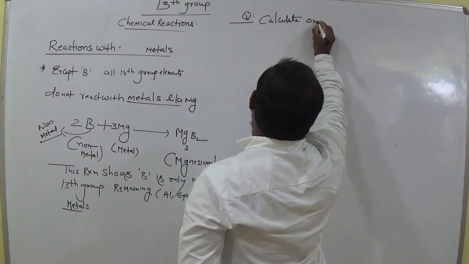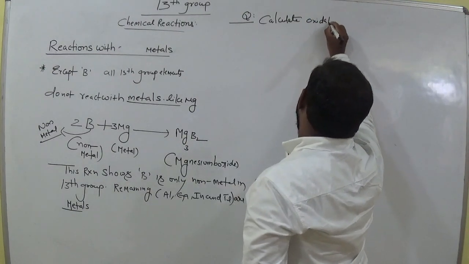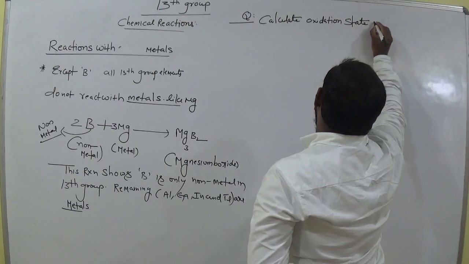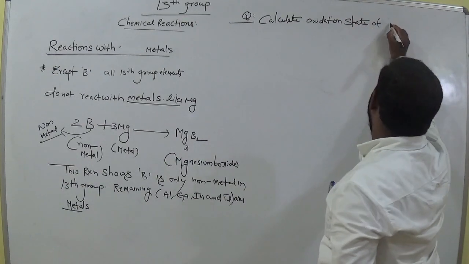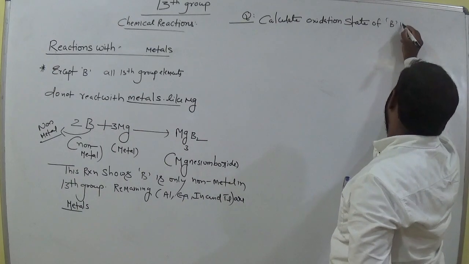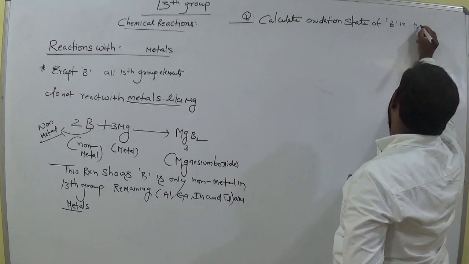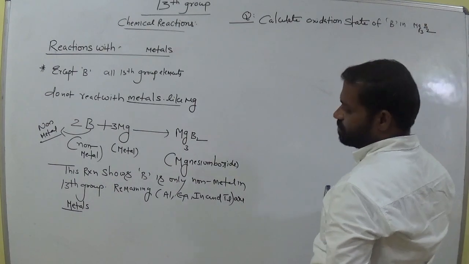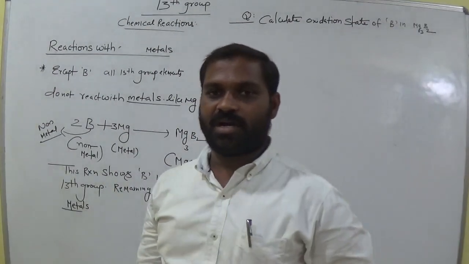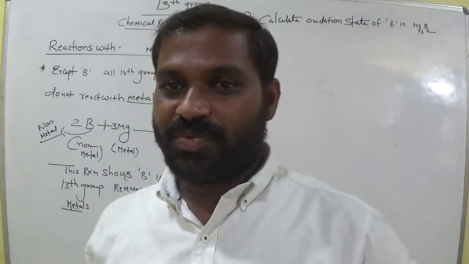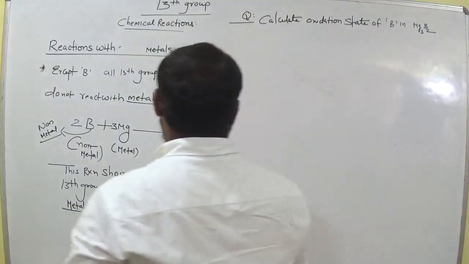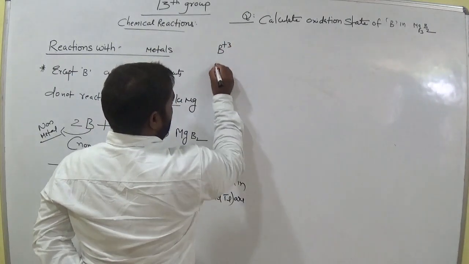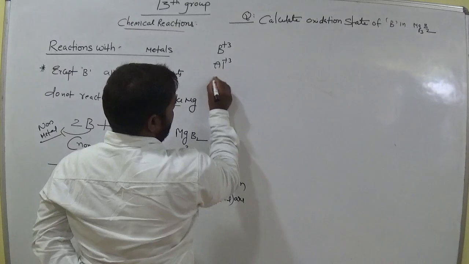Now my question is, calculate the oxidation state of boron in Mg3B2. We know that boron generally exhibits +3 in the 13th group, and aluminium is also +3.